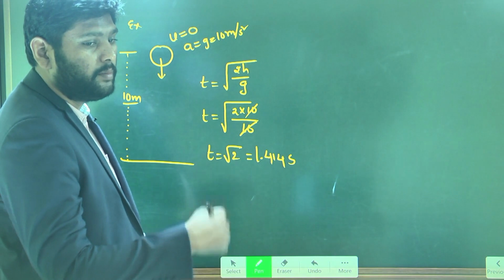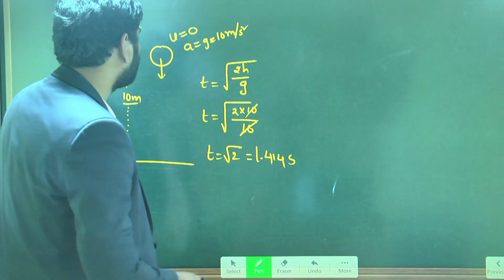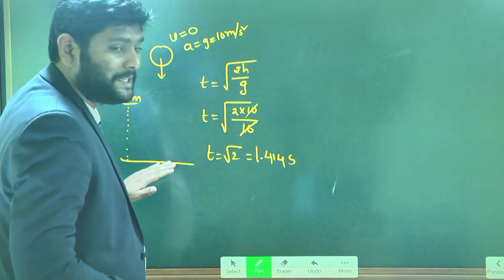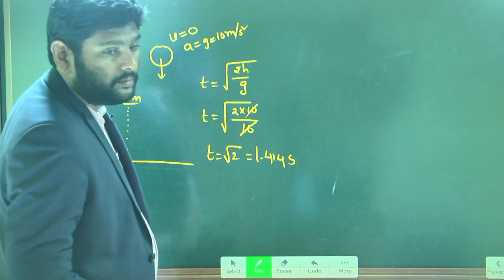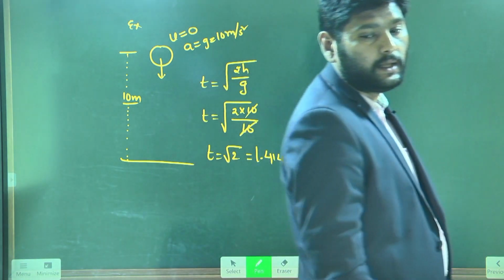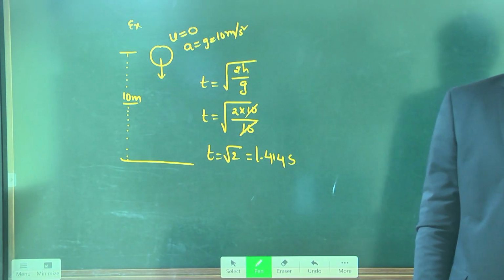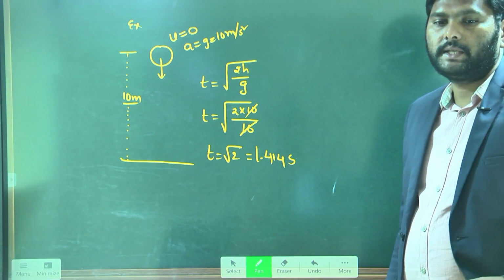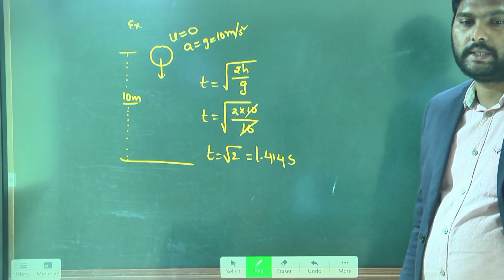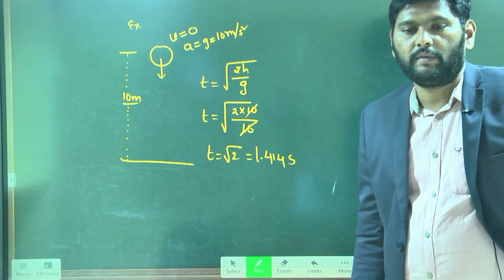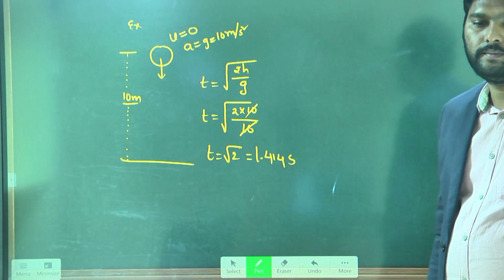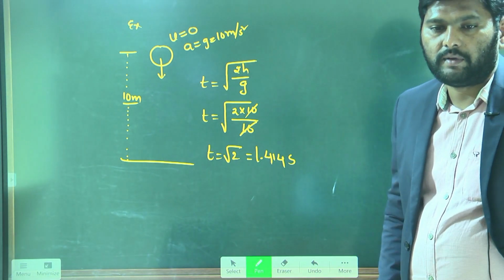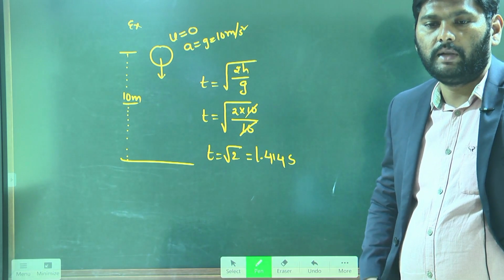And I have one more question here. With what velocity will the object hit the ground? Which formula helps you to know the answer? With what velocity will it hit the ground? Understand? With what velocity will the object hit the ground?